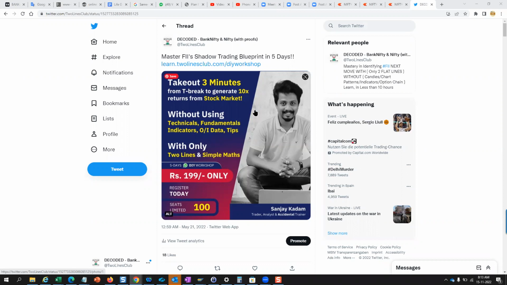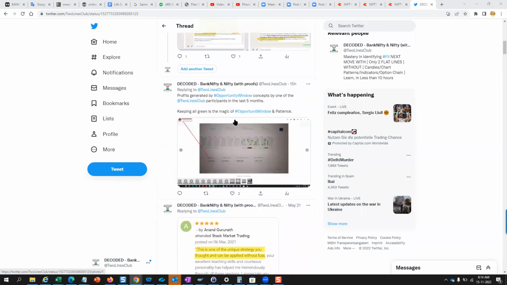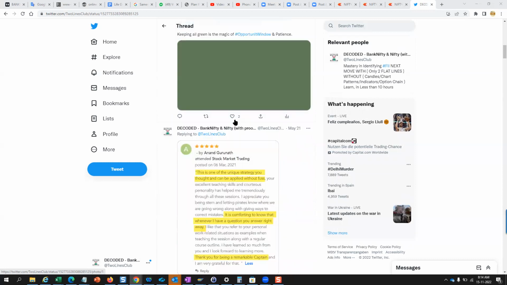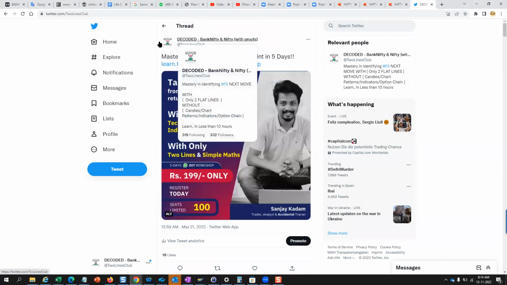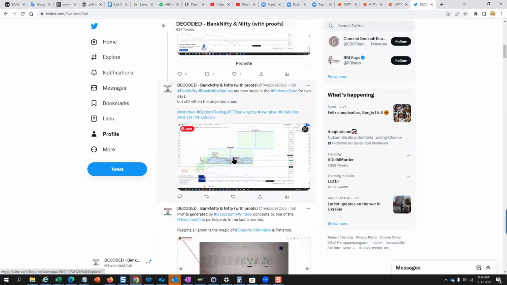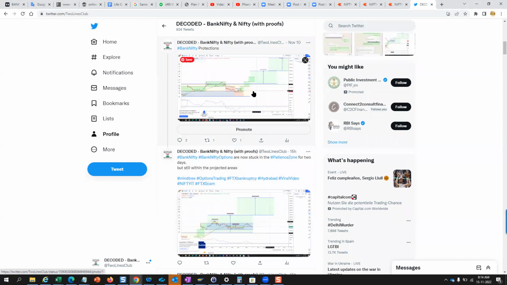So we are starting our predictions from 15 November 2022, and the method which we are using is FI's investment algorithm. We have cracked this FI's shadow trading blueprint, or FI's investment algorithm, over the last 5 years. You can go through this channel, you will get all the details about this method, how we are projecting the market and how we are analyzing the market every day, and just go through the post where we are projecting in today's market scenario, and the next day we are also sharing what is happening with our projections.